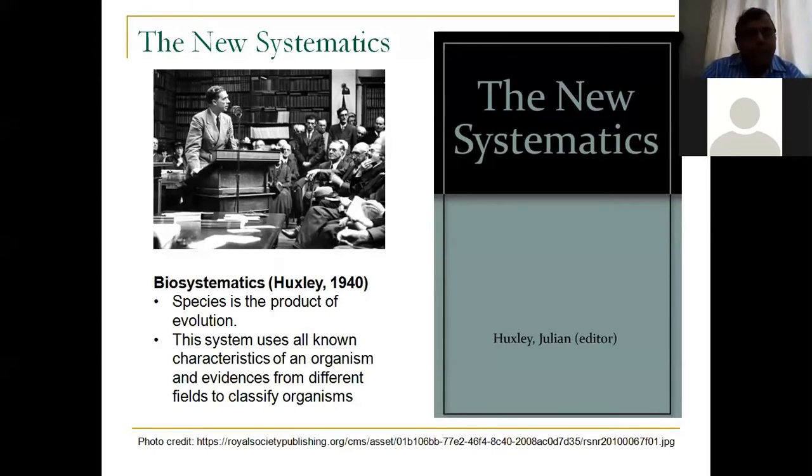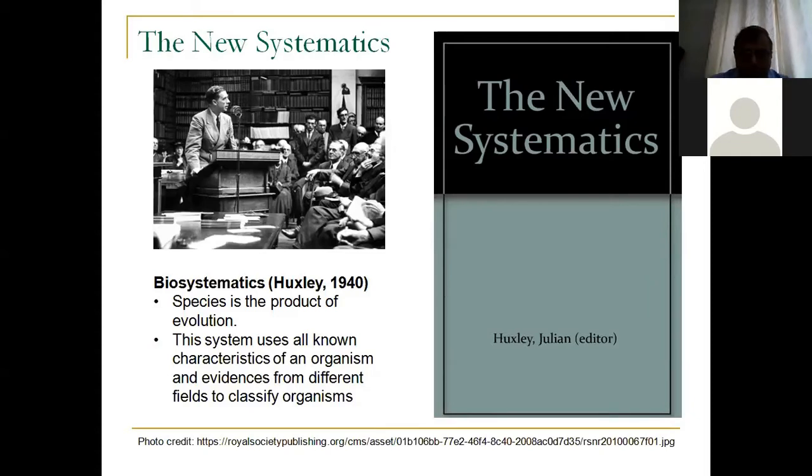He suggested that this system should use all known characters of an organism and evidence from different fields to classify organisms. So we should go away from traditional morphology-based systematics or taxonomy, and go more towards a holistic view of systematics.